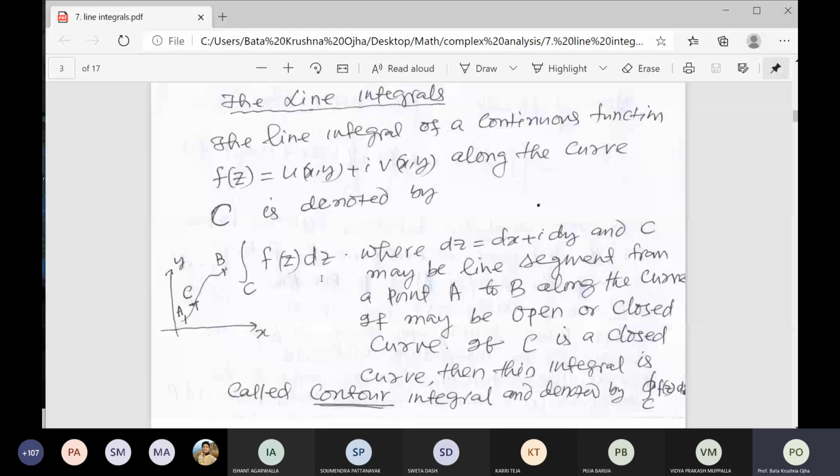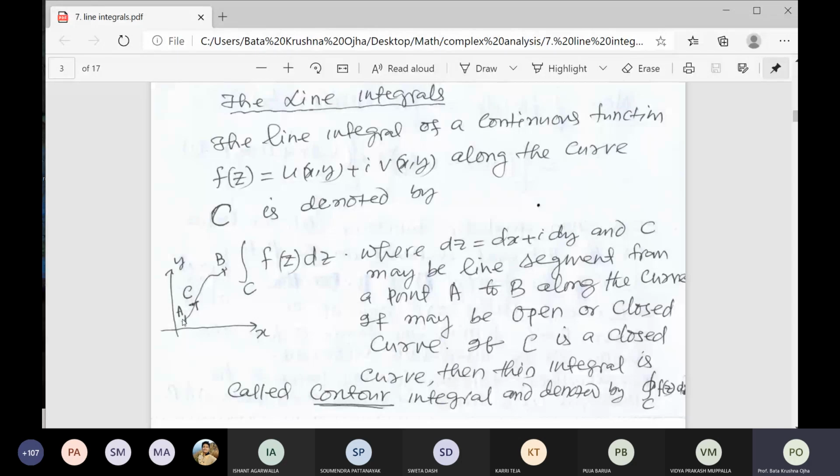You try to understand. So I draw a figure, the x-axis and y-axis, the xy plane. We take two points, A and B, joined by the curve C. Maybe we can join A and B by a straight line or by a curve. We are taking curve C. That is integration of the function f of z over this curve C, right?